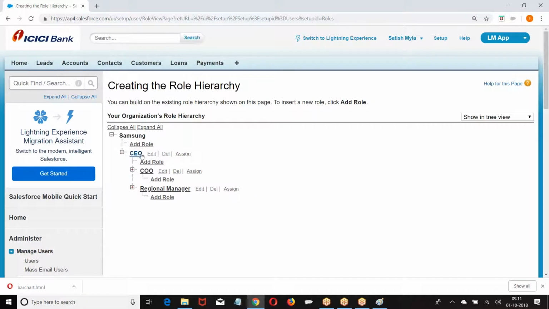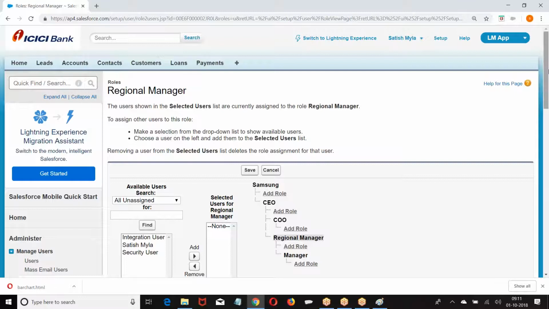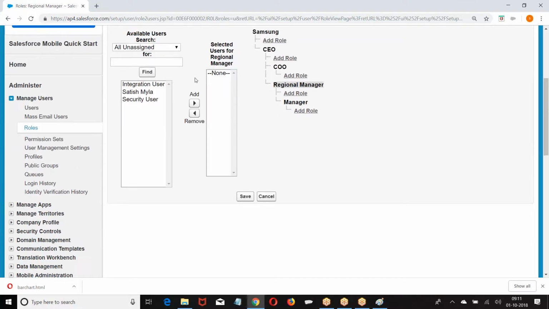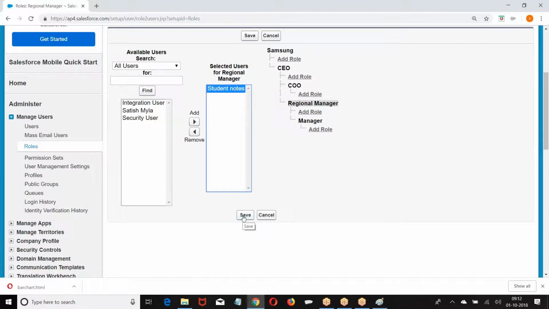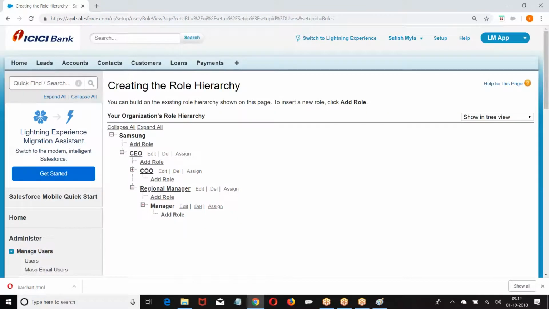So what is the structure? CO, resume manager. Then I'm saying assign. Click on assign. Already, who are the users we have? I created a person called student, right? For student, assign the role of resume manager. Previously, I was unable to delete COO because this is given to student. Now there is no person with a role called COO.